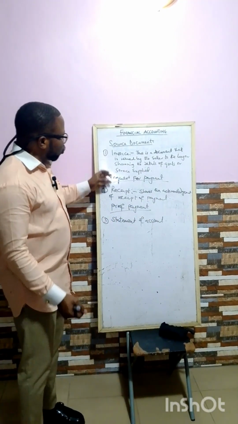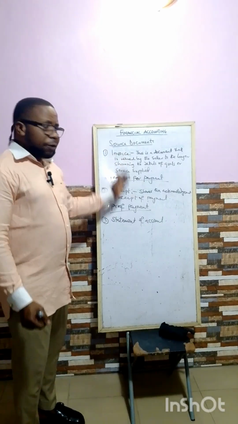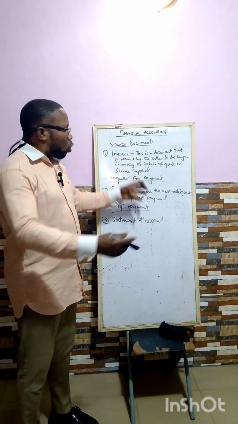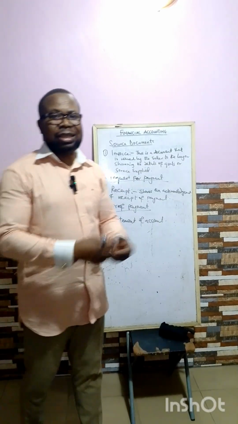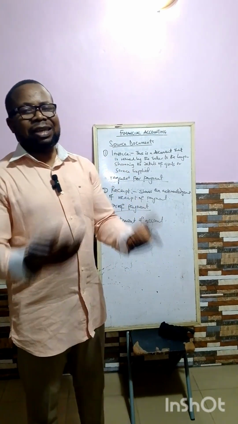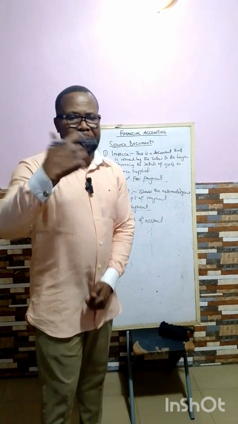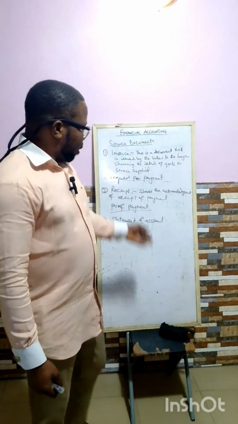Ẹ jẹ́ kí n tún go through it. Number one, mo ní invoice. Invoice is issued by the seller to the buyer that shows the details of the transaction that transfer, the details of goods and services that are rendered. Then receipt ló máa ń show acknowledgement of payment that you have actually made the payment, that is receipt.